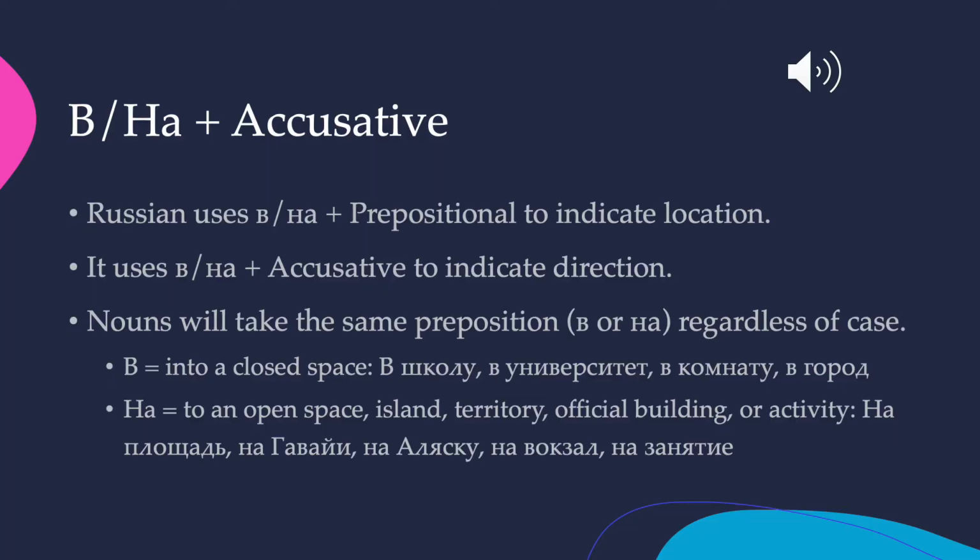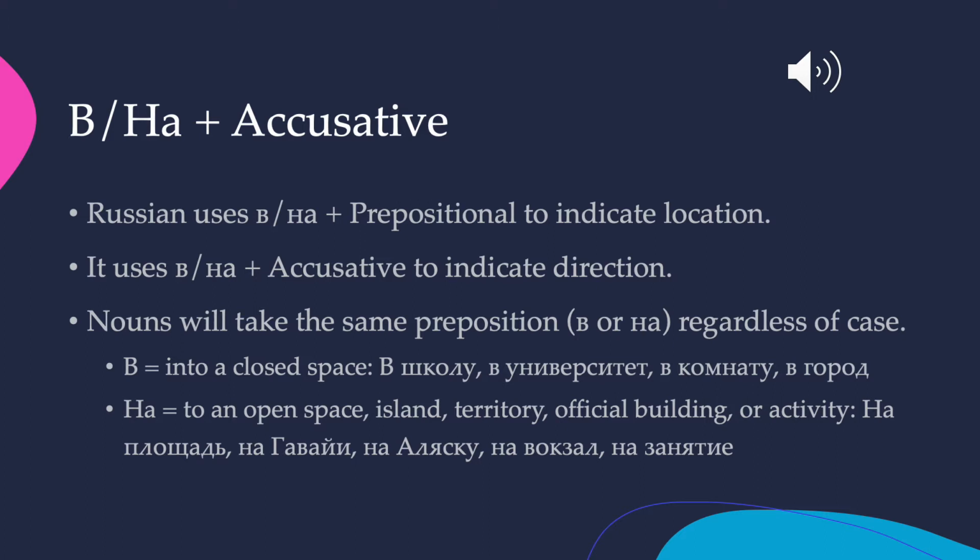When we answer the question kuda, or to where, in what direction, and we're talking about a place, we use v or na plus the accusative case. So when we're indicating location, we use v or na plus the prepositional case, as we discussed earlier in the chapter. And when we're talking about direction, when we're answering the question kuda, we use v or na plus the accusative case.